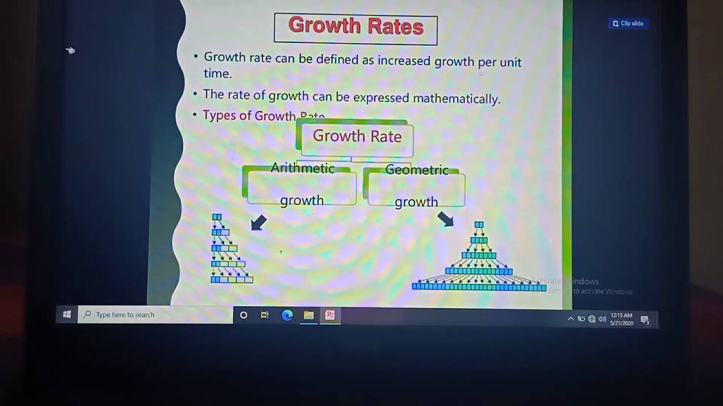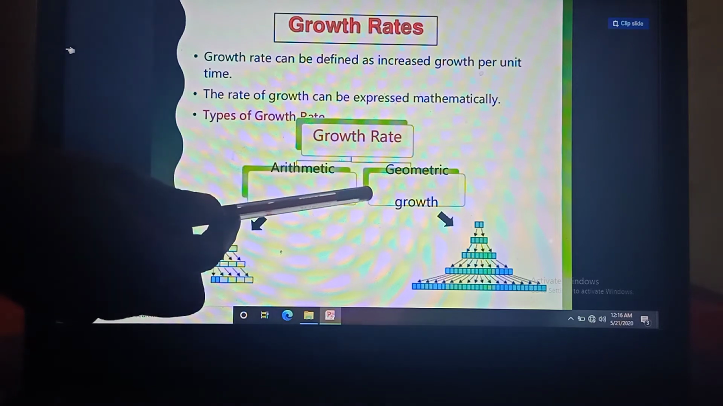Now we will see the growth rate. Growth of the plant per unit time is called growth rate. That means whatever growth takes place in a unit time is called growth rate. Plants show two types of growth pattern: first, the arithmetic growth pattern, and second, the geometric growth pattern.